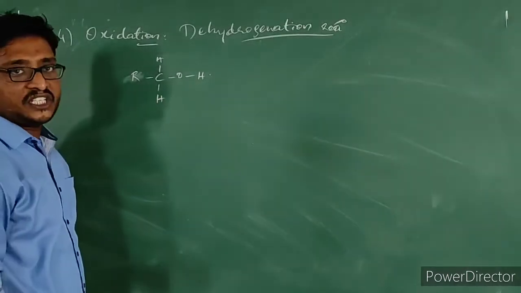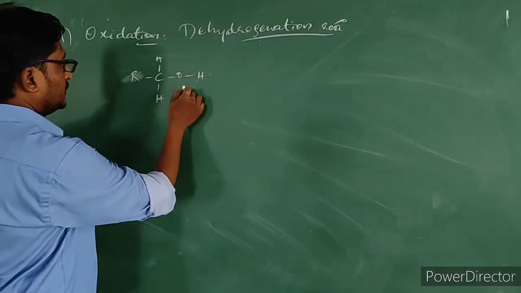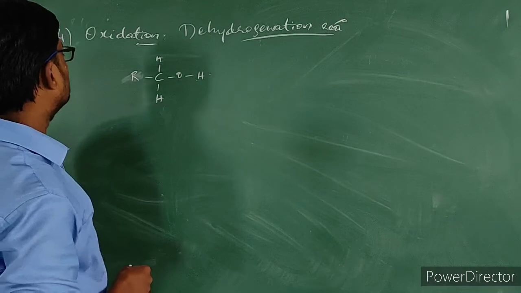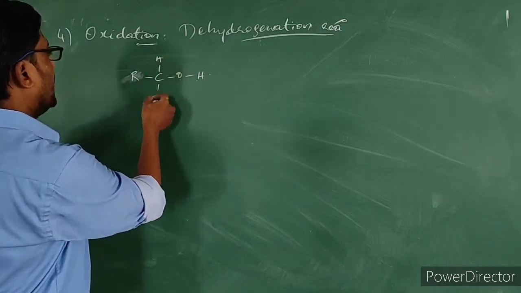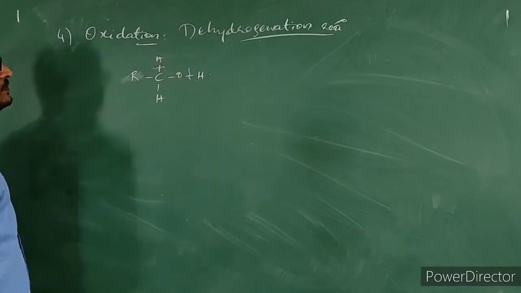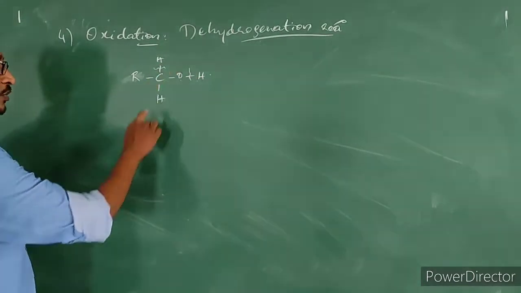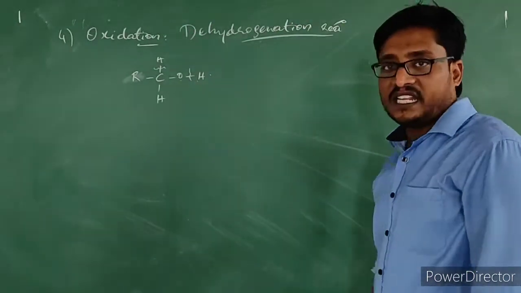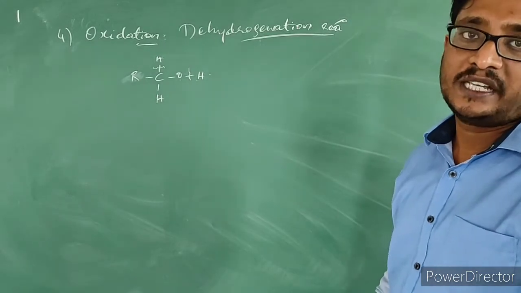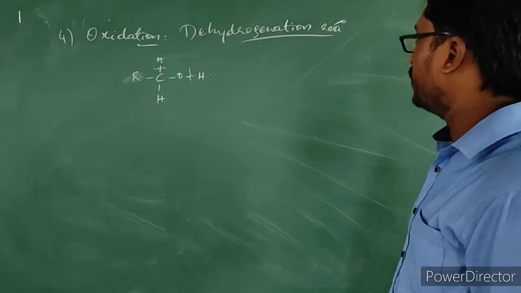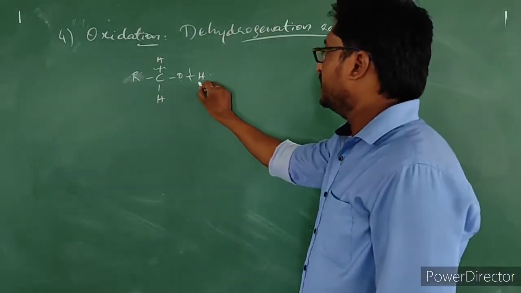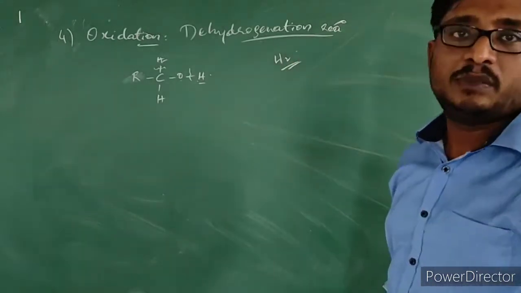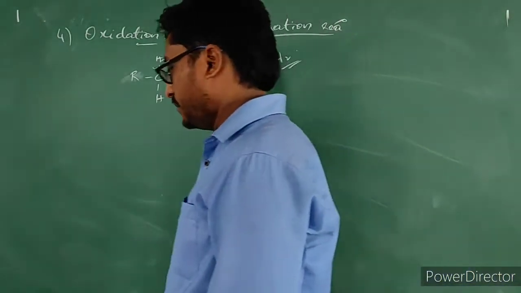When it undergoes oxidation, the OH bond gets broken down, as well as the CH bond gets broken down, to form either an aldehyde or a ketone as the products. So this is nothing but an oxidation or dehydrogenation reaction. You can see here these two hydrogens will combine together to form H2. H2 will be liberated. Let us see some examples.